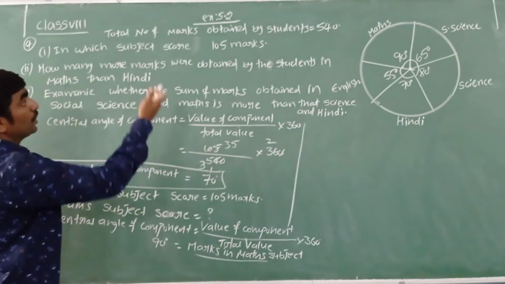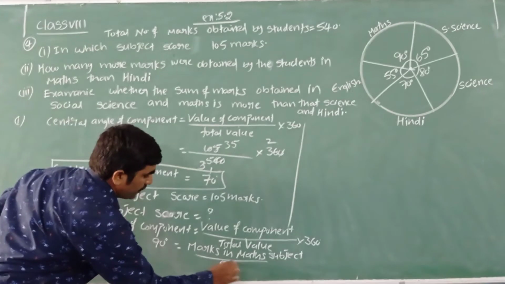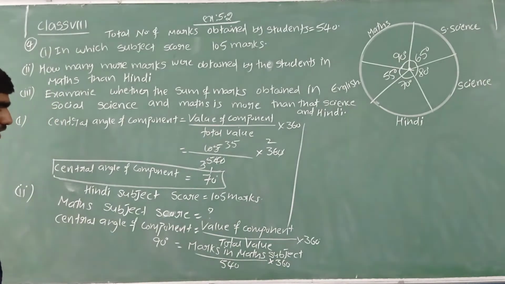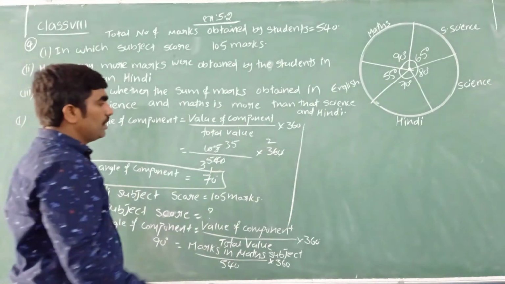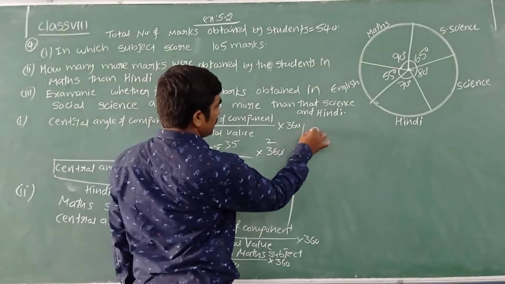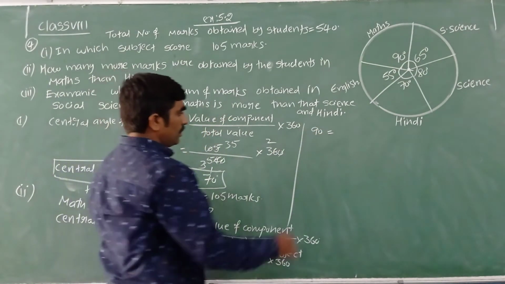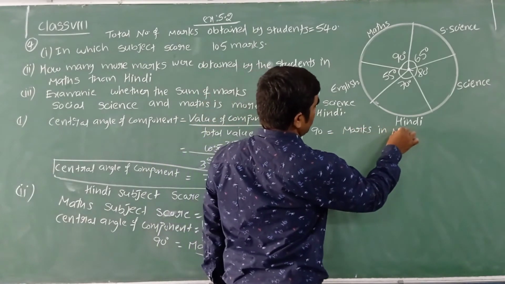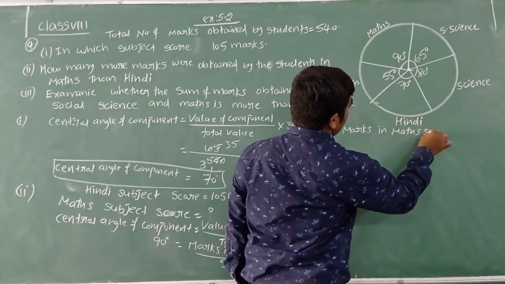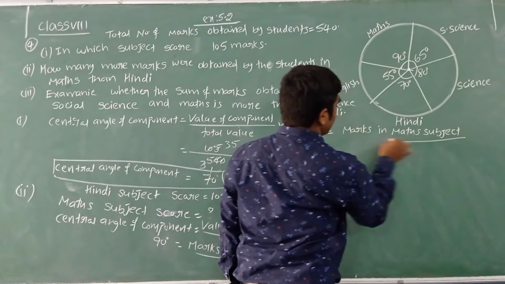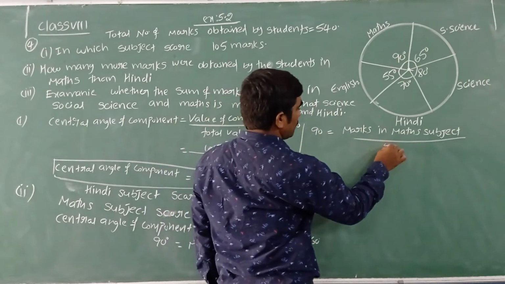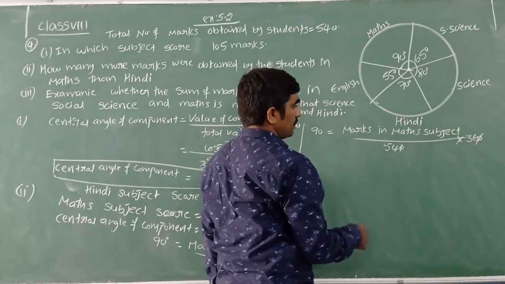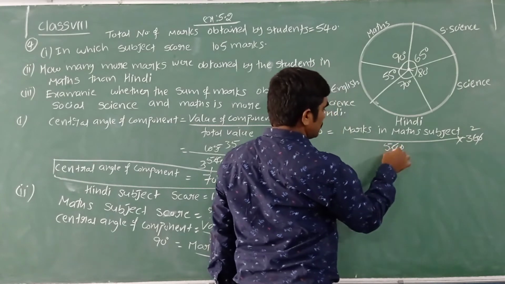Total value is total marks. How many total marks? 540 into 360. So we have to simplify this to get the marks in the math subject. Let me simplify this. Yes, 90 is equal to marks in the maths subject by 540, into 360. Let us simplify: zeros cancel. 18 2s are 36, 18 3s are 54.